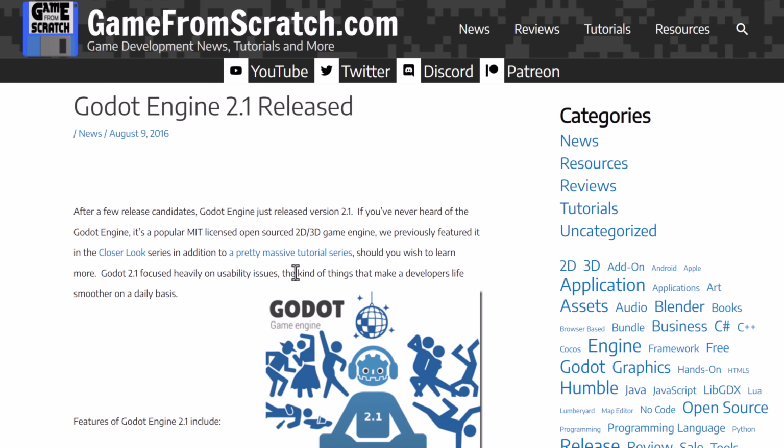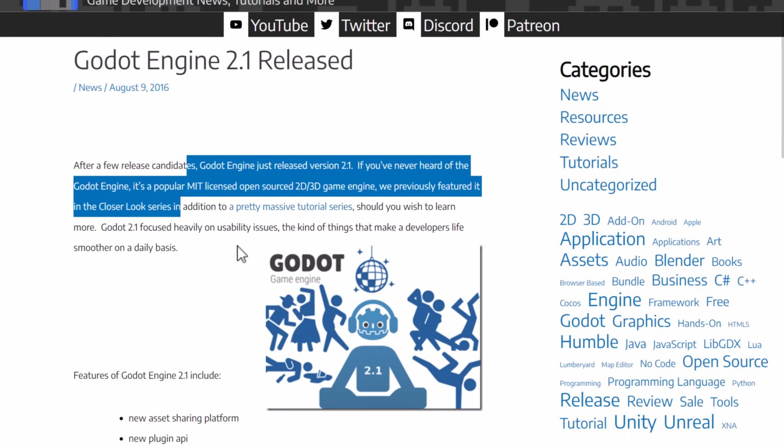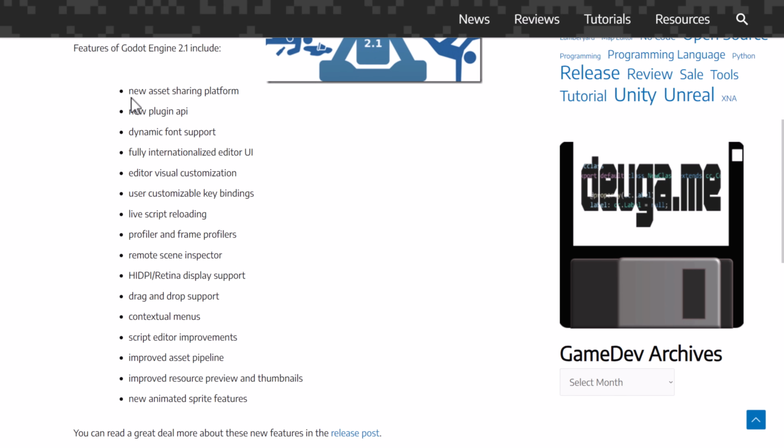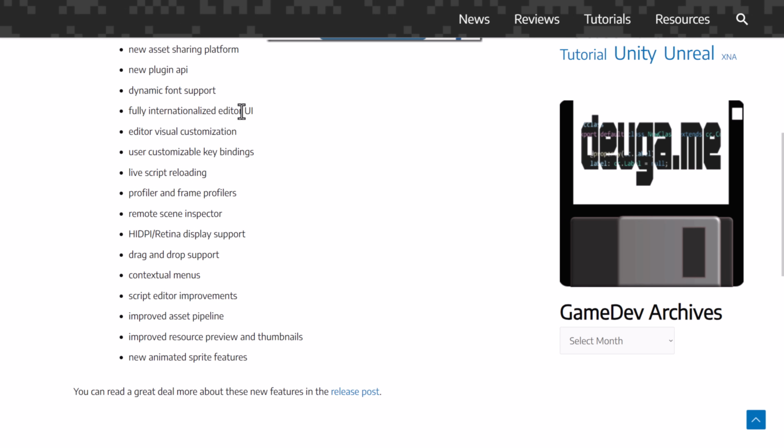From here, we moved on to Godot 2.1. I actually had done my full tutorial series at this point in time. So new features here include the new asset sharing platform. I think that's that asset lib. A new plugin API. We get a number of different changes to the plugin API. Eventually, we have GDNative, which in the end gets replaced by GDExtension in Godot 4, but a new plugin API at that point in time, dynamic font support, internationalized UI support, editor visual customization, user customizable key bindings, live